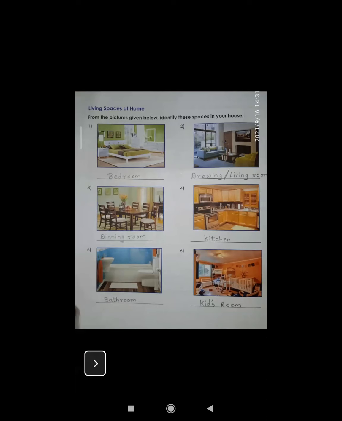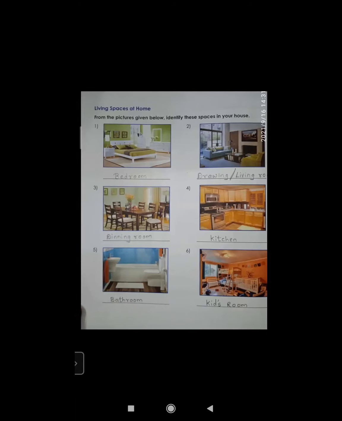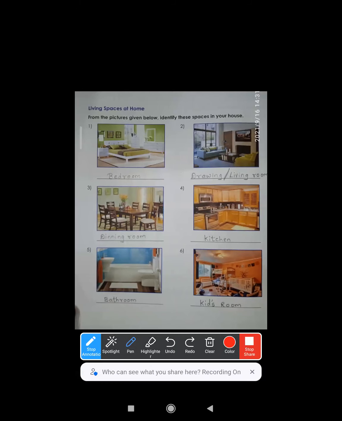From the picture given below, identify their space in your house. Now they are asking us to identify the space in our house. The first one is very easy. It's bedroom, right? Why? Bed is shown here, right? Come on. Here is what? Sofa, television, chair, teapot, right? It is nothing but a living room. And the living room is also called drawing room.